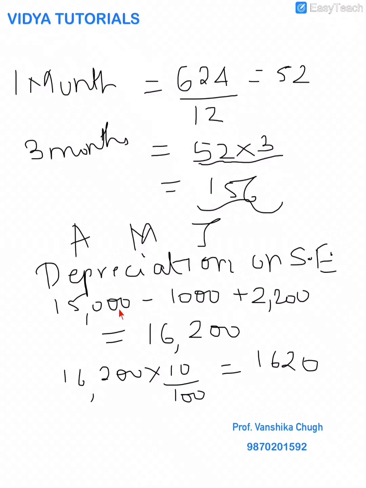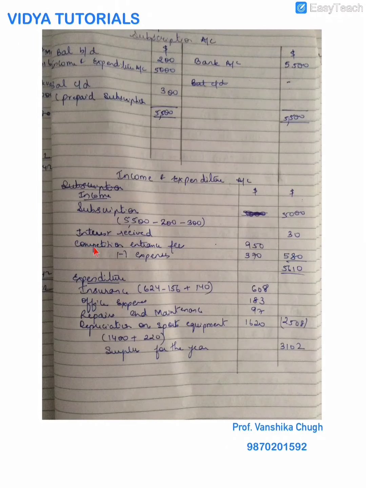So here is 15,000 minus 1,000 plus 2,200, whatever I have sold, and add. So at the year end, this is the book value of the sports equipment. 10% of this, 1,620. You go back, and here I have written depreciation of sports equipment, which is 1,620. These are all my expenditure.